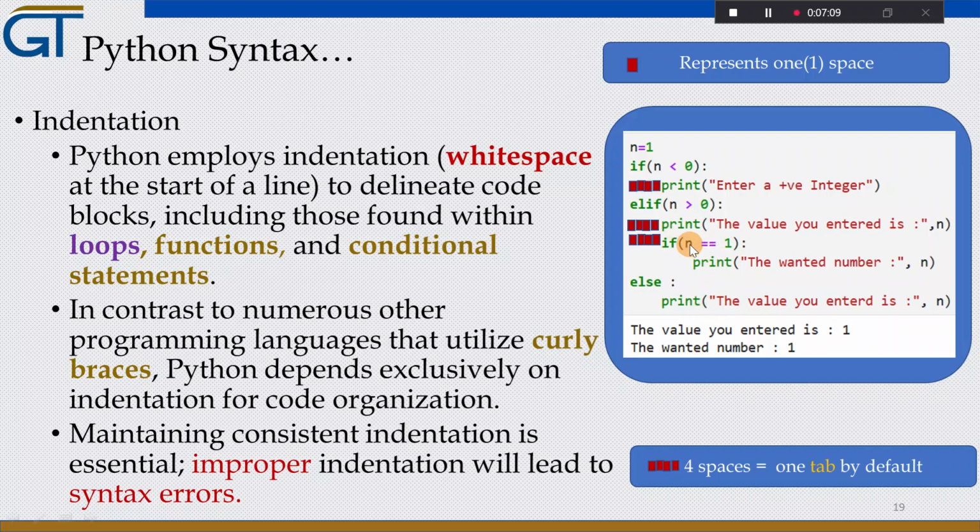It is possible to nest, no problem. Since n is 1, 1 is equal to 1 is true, then the block code after n is equal to 1 and a colon, which signifies there is a block code for this condition, will be executed. That means the wanted number is 1 will be printed.